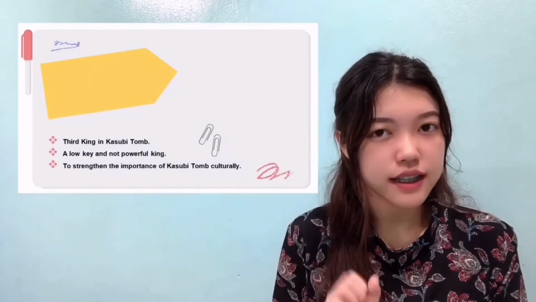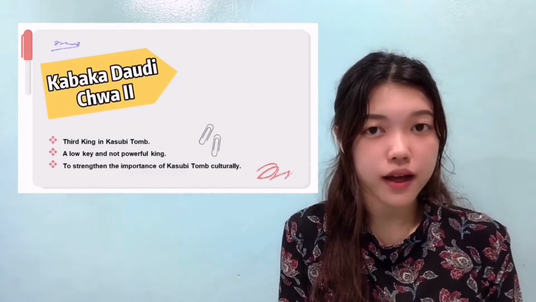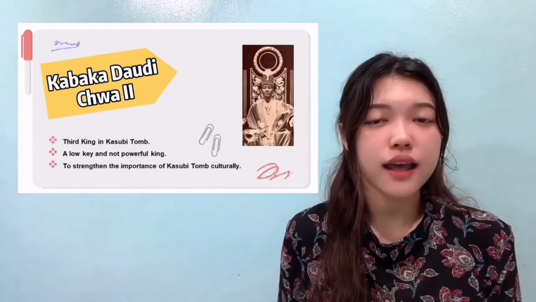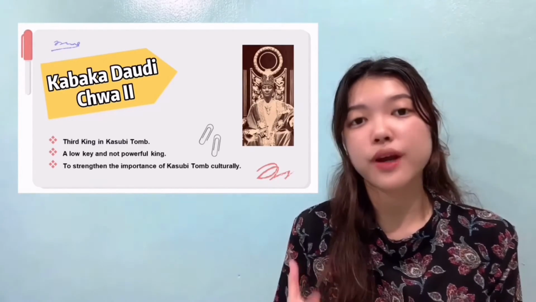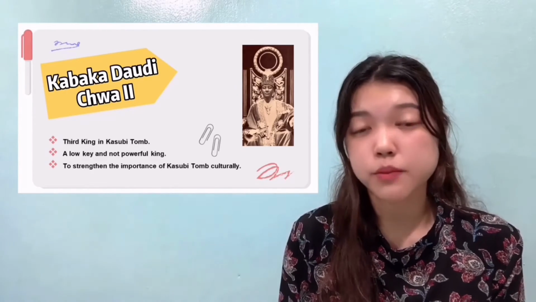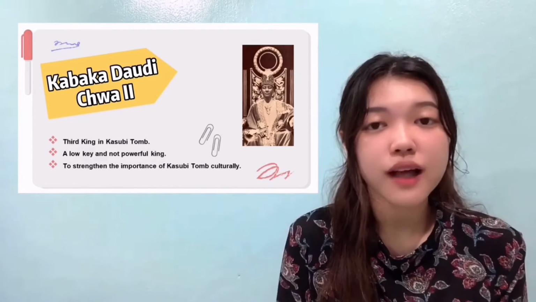The third king, Kabaka Daudi Chua II, was a low-key and not powerful king compared to the previous ones. His burial was to strengthen the cultural importance of the Ghzp tomb.